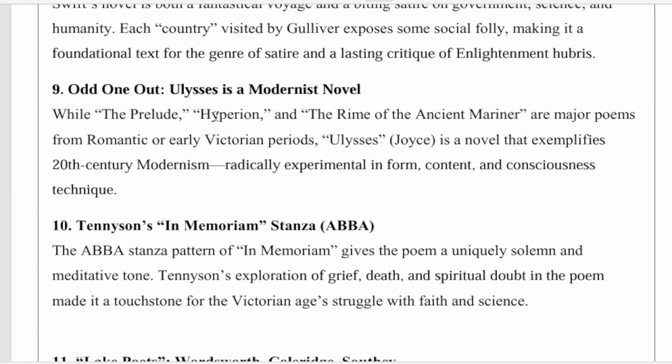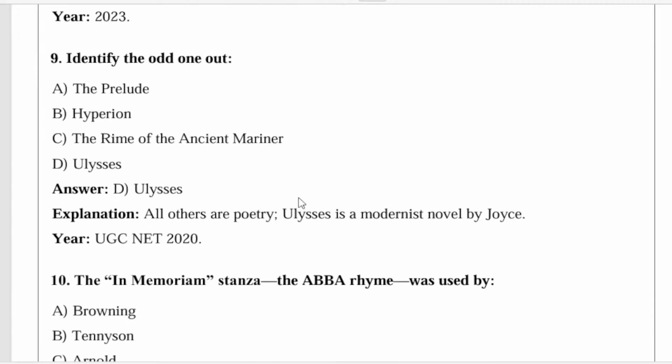The Prelude, Hyperion, and The Rime of the Ancient Mariner are major poems from the Romantic or early Victorian periods, whereas Ulysses is a novel that exemplifies 20th century modernism, radically experimental in form, content, and stream of consciousness technique.